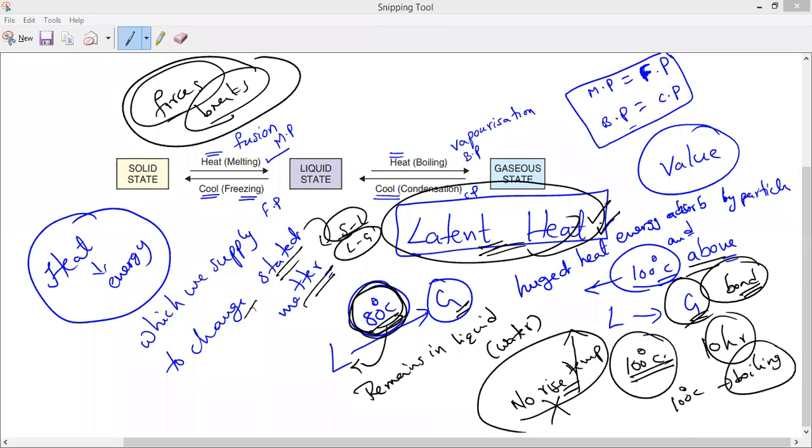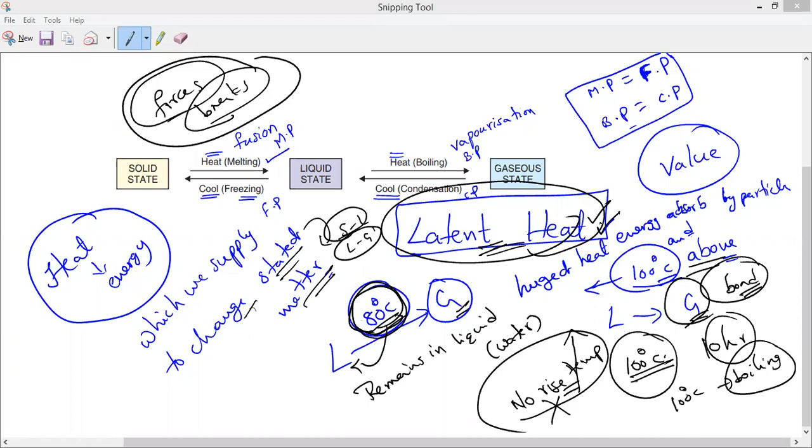Once the temperature reaches the melting point or boiling point, the energy is never useful to increase the temperature. It is useful to break the bonds between the particles, which helps to change the state of matter.